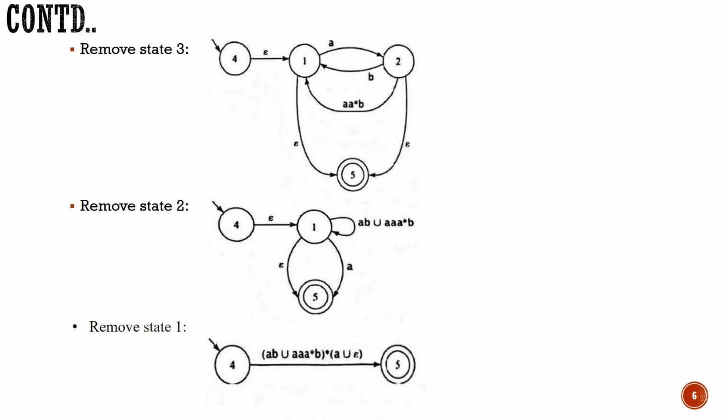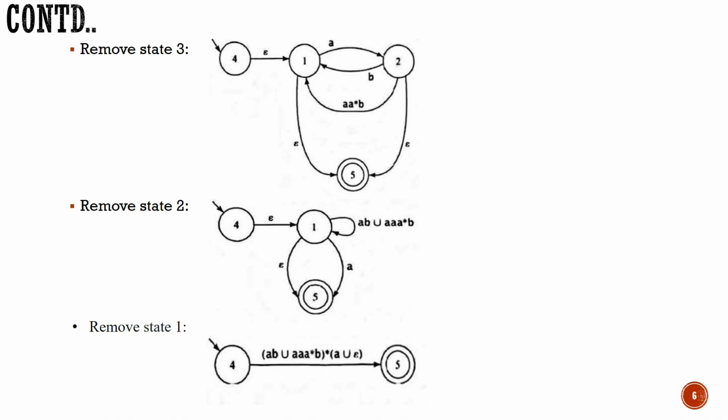Then next, I want to remove this 2. This 2 is a part of the loop, that is a 1 to 1 in a different way. Fine. So now we have the two edges over here. You can see that from 2 to 1 we have two paths over here. One with B, the other will be A star B. First make the union of them.